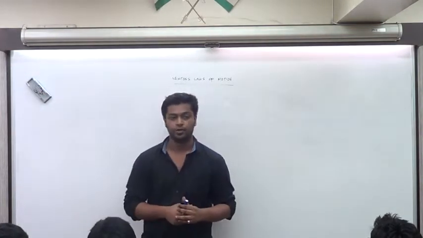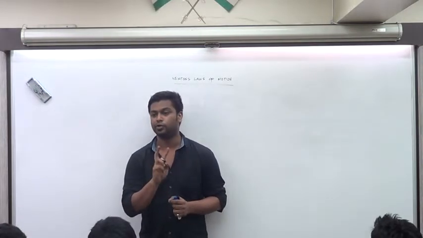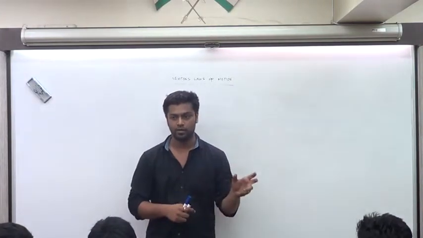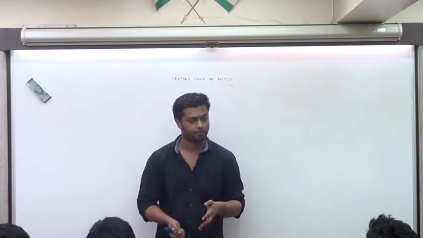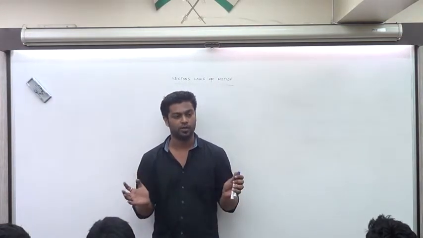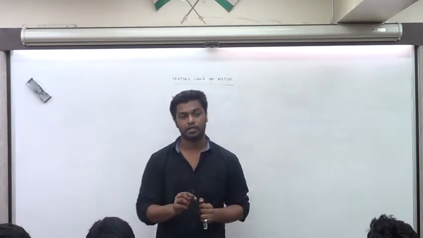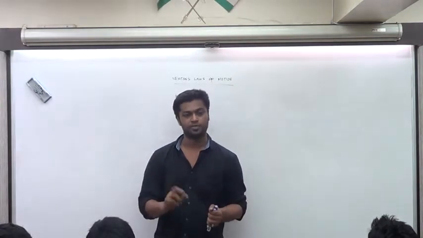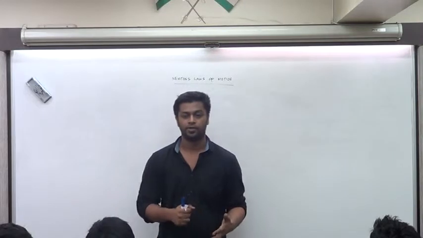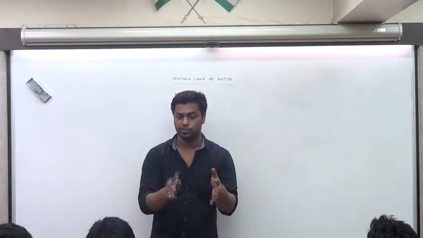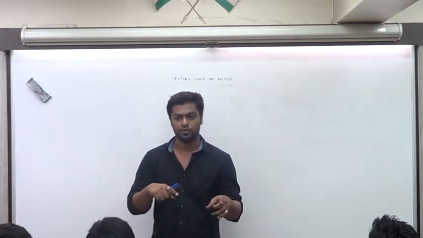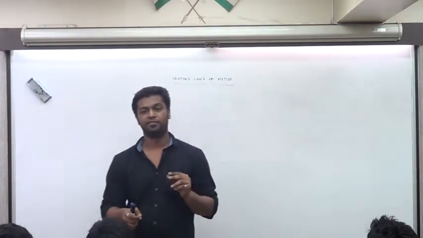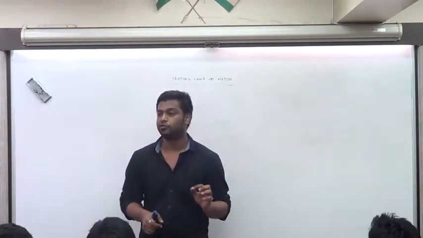Okay, by definition, any object can have only two states. It can either be at rest, that is state 1, called static, or state 2 is motion, called dynamic. If you want to change the state of an object, there has to be an application of this physical quantity, which is called force. He wanted to define force desperately. What is this physical quantity that changes state? If you are at rest and you see that the object has started moving, there has to be a force. If the object is moving and comes down to rest, there has to be a force. Change in state always defines this physical quantity that is called force. That is the idea of law 1.